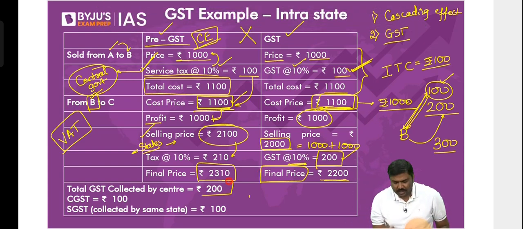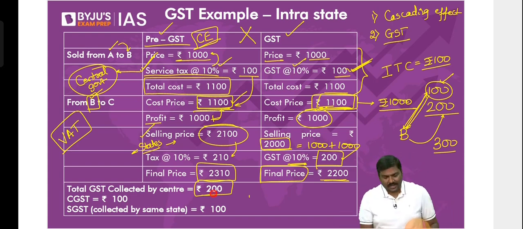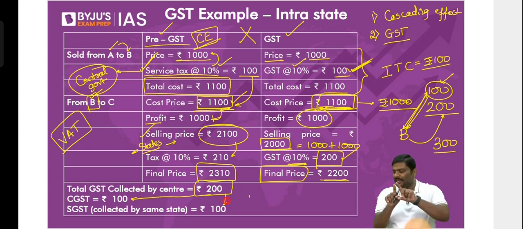200 rupees. I've written it here. Government has collected finally how many taxes? 200 rupees. Now divide this equally. 100 rupee and 100 rupee. So that 200 will be divided into two equal parts.